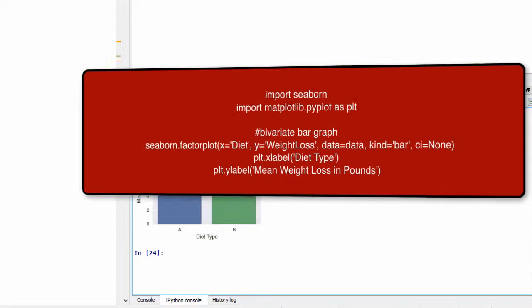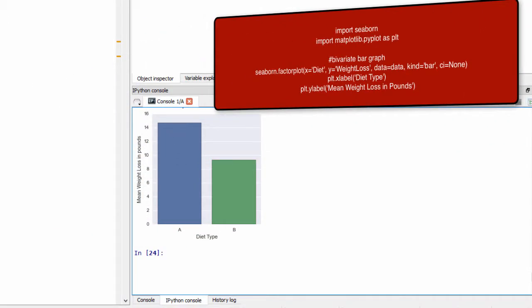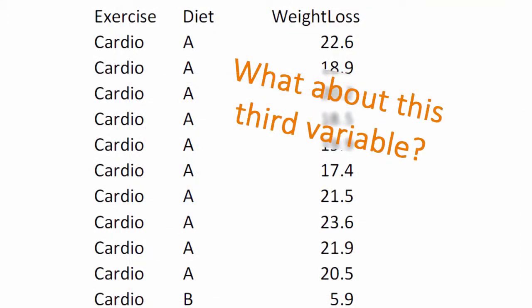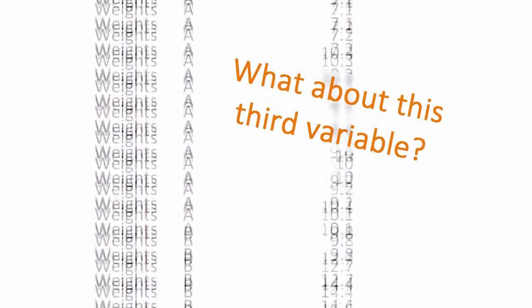Here we show the finding graphically as a bar chart with diet, the explanatory variable, on the x-axis, and the mean weight loss, our response variable, on the y-axis. But what about our third variable, exercise program? Would we get the same results in terms of the association between diet and weight loss for those participants using cardio and those participants using weight training?